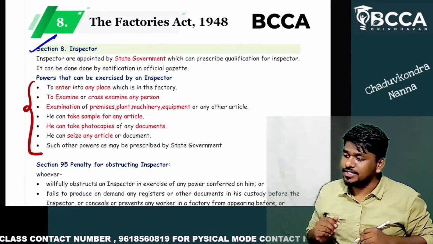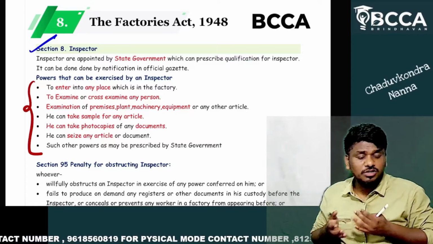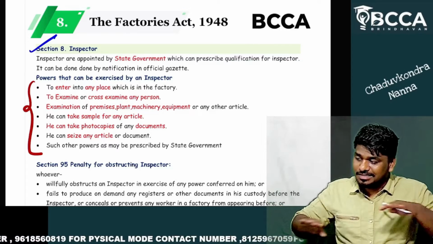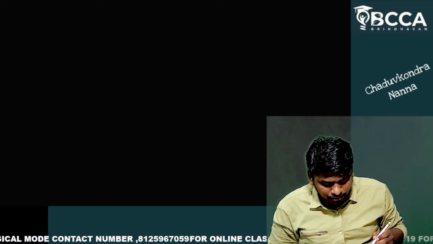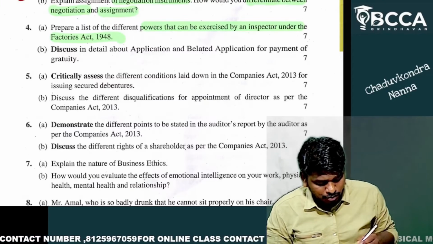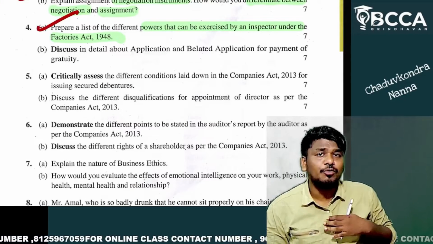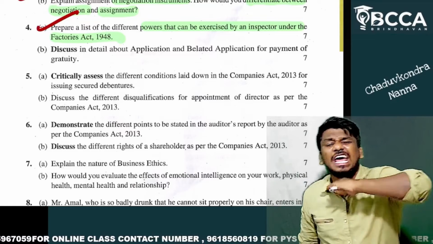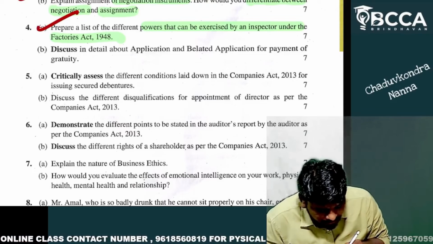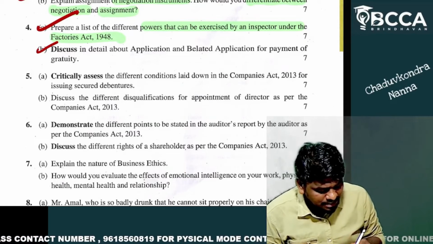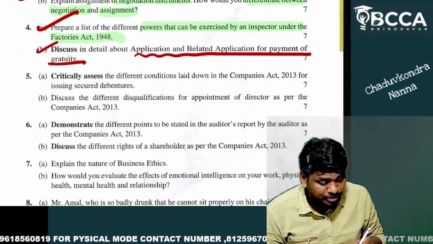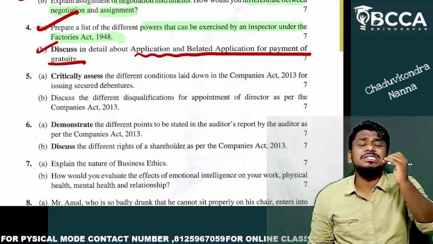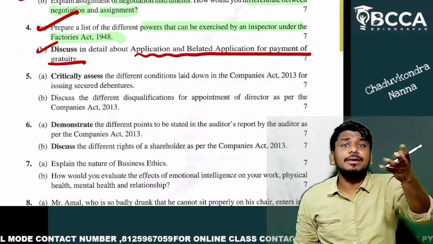Who is an inspector and what are the powers of inspector? Damn sure you'll definitely get 7 marks. There's no doubt about it. Did you get my point? So this question from my point is also easiest. Then another sub question: discuss in detail the application and belated application for payment of gratuity. Most easiest question from my point.